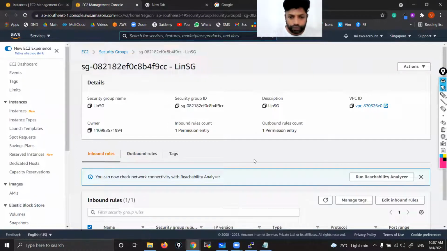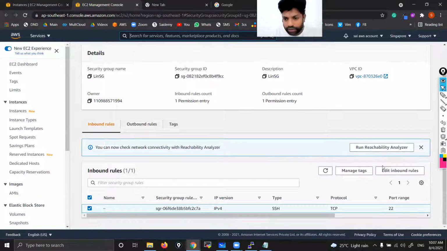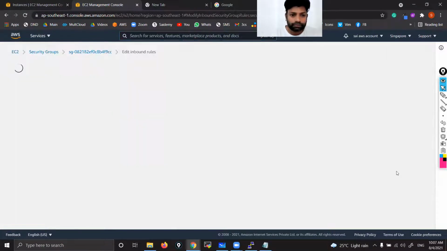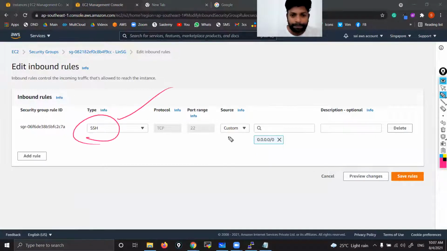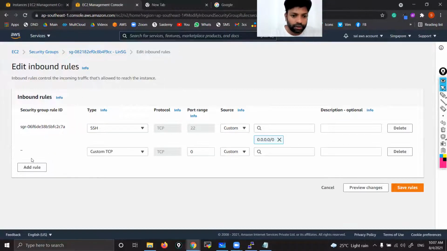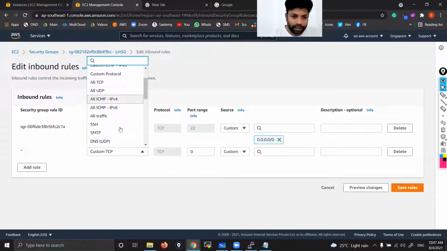Now if you scroll down, you can see Edit inbound rules. Just select that. Your Linux security group is already selected. Click Edit inbound rules. As of now, only SSH is open. Now we need to add one more. You can see Add rule. Here, in this drop down, you need to select HTTP.